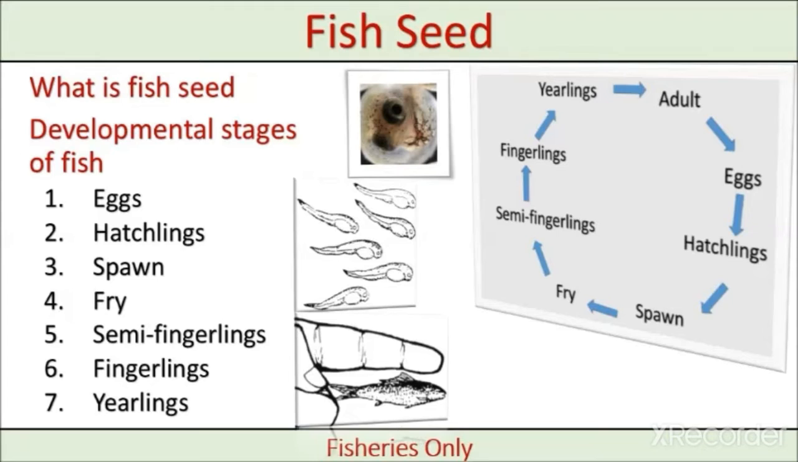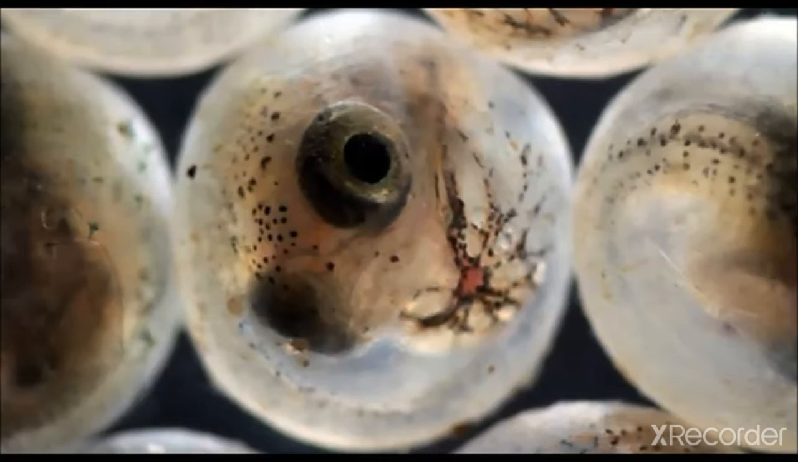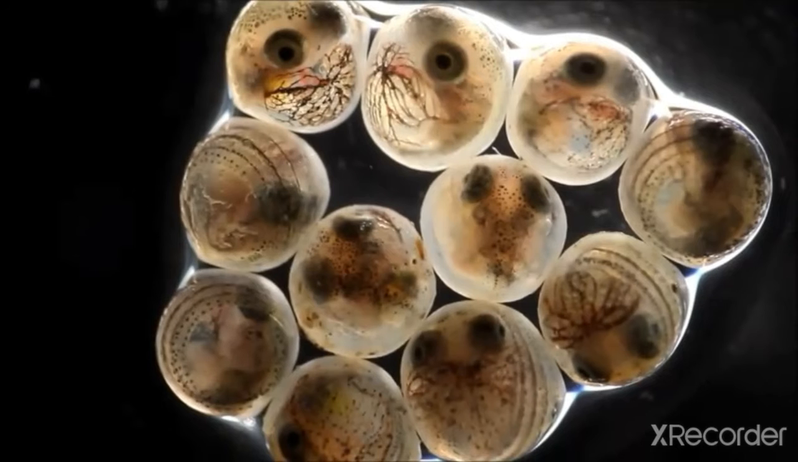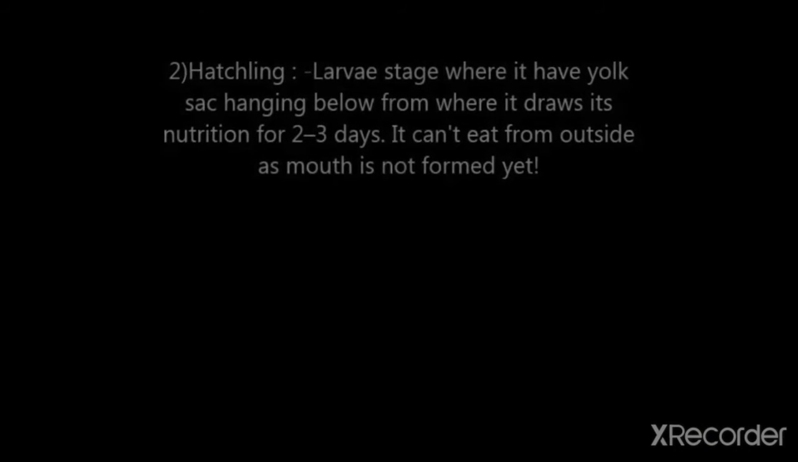In fish seed, we are going to start with the first stage, and that is the egg, the developing fertilized ova. They will appear once a pair of male and female fish successfully spawn or lay the gametes. After the fertilization, the embryonic development will start. The eggs will hatch within 12 to 72 hours or more, depending on the particular species. This is all about the egg.